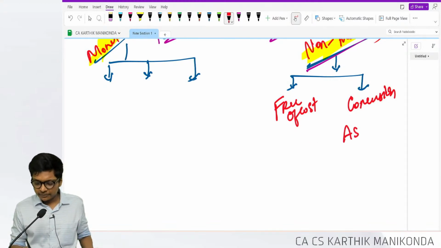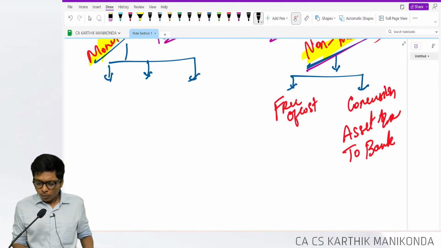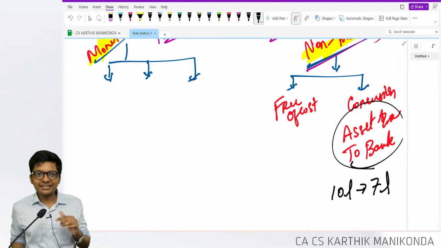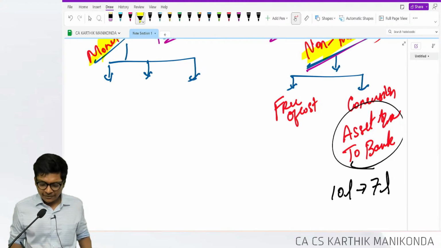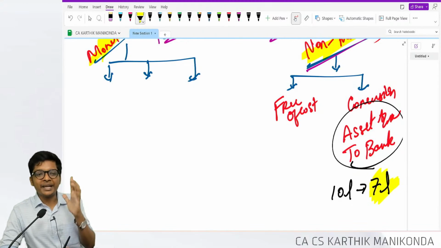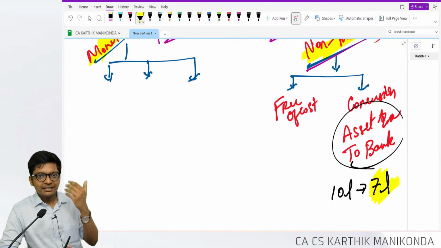So entry will be debit, I already told you, the asset account. Credit will be what? Bank, because I paid a price. A 10 lakh asset was given to me at a discount for 7. We treat this as a trade discount and the entry will be passed only for 7 lakhs. Whatever price you are paying, that will be the entry.